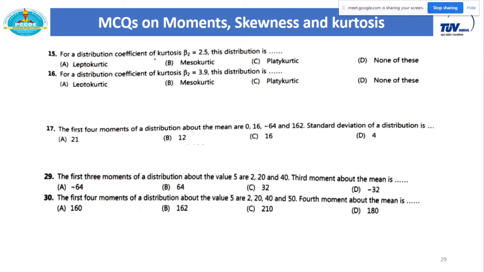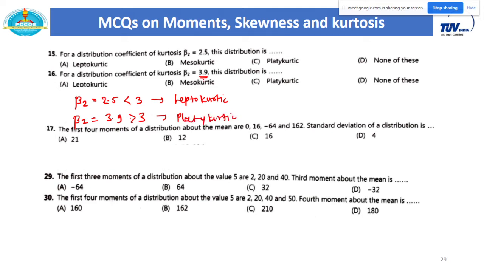For a distribution, the coefficient of kurtosis, that is beta 2, is 2.5. So here you can see this beta 2 is equal to 2.5. This value is less than 3. Okay, leptokurtic. Therefore it is called leptokurtic. And for a distribution where beta 2 is equal to 3.9, platykurtic, okay, it is greater than 3, therefore it is platykurtic.